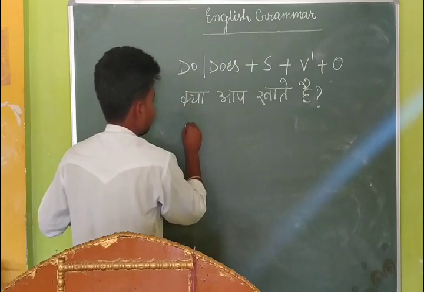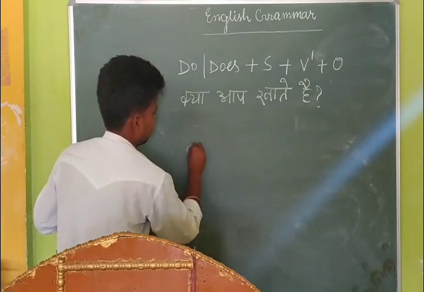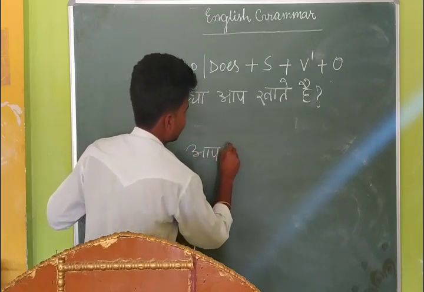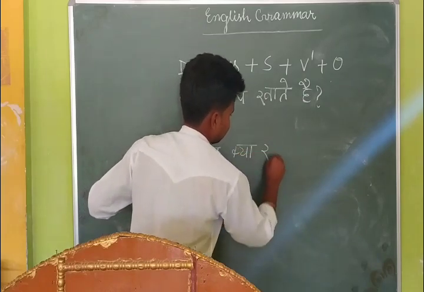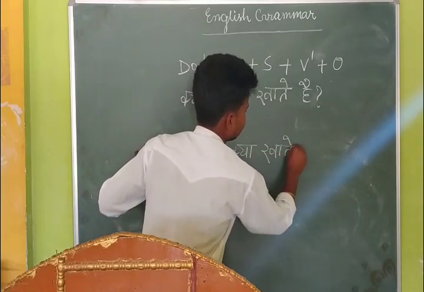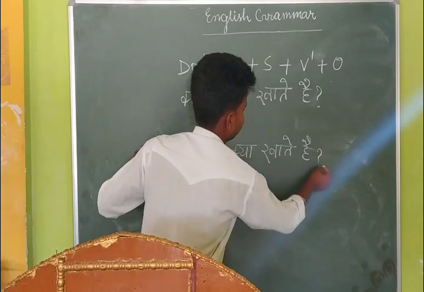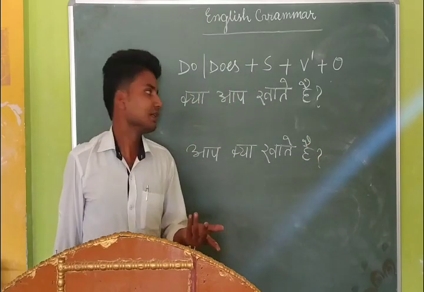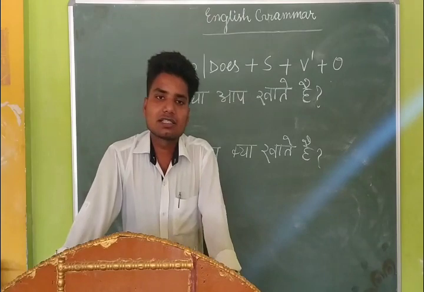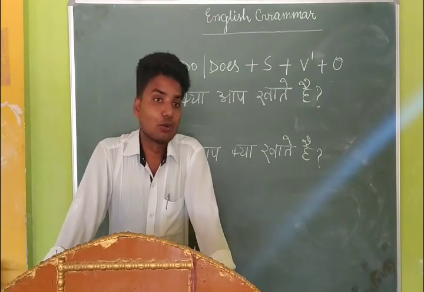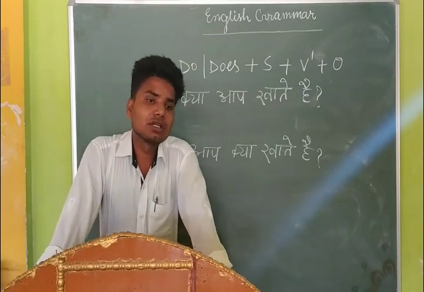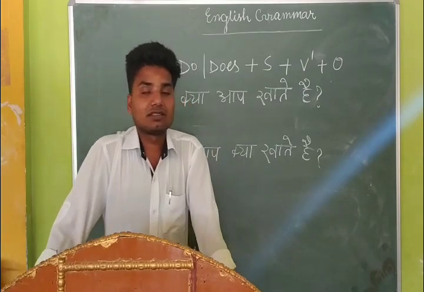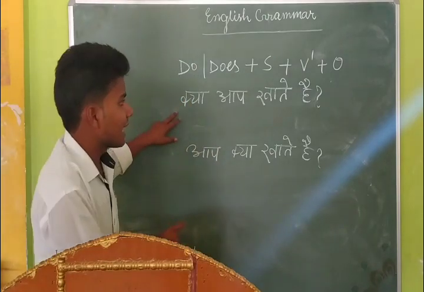And second, आप क्या खाते हैं? Just try to understand these two sentences. Actually, in the very first sentence, there is no reason. If you are asked, क्या आप खाते हैं? Your answer would be like this, yes or no. So if your answer is either yes or no, that sentence will be considered non-reasonable interrogative.